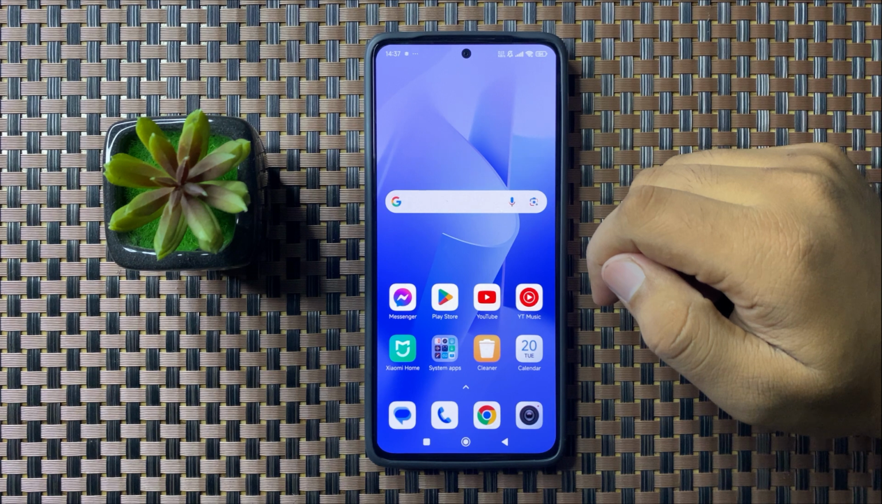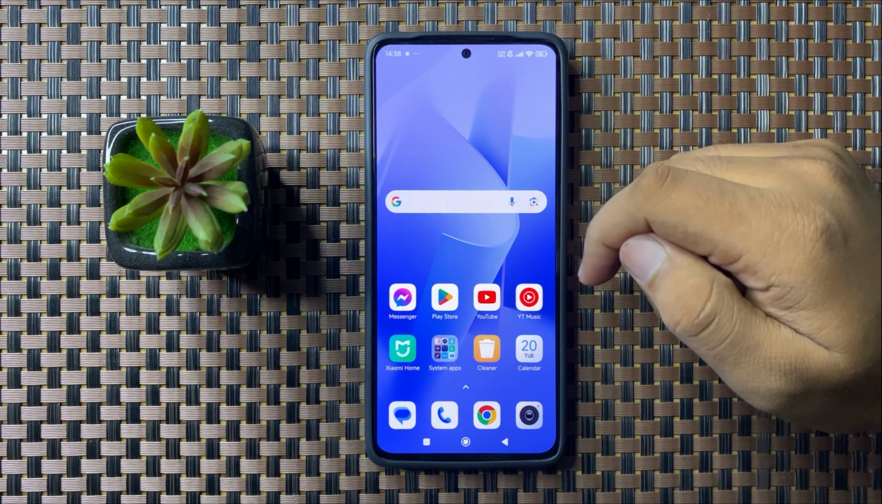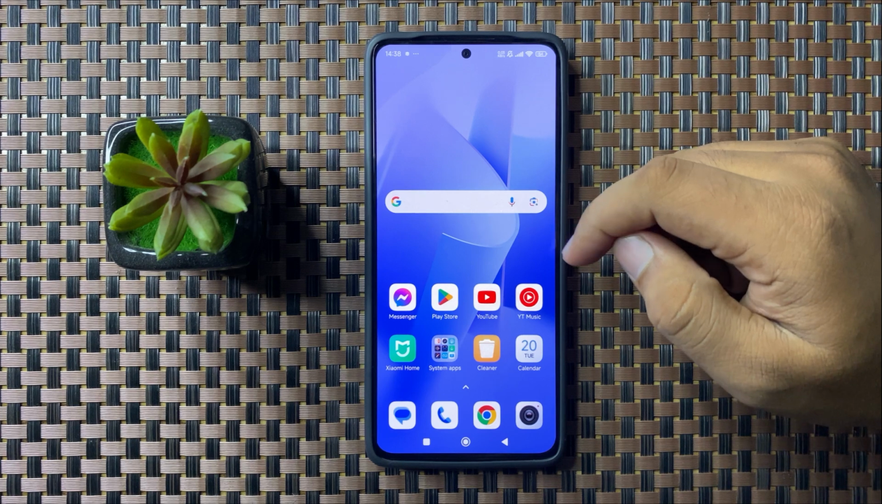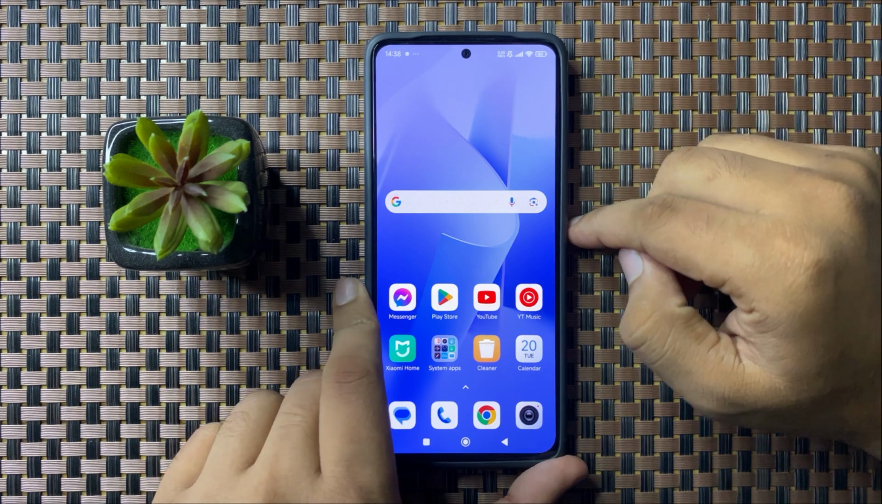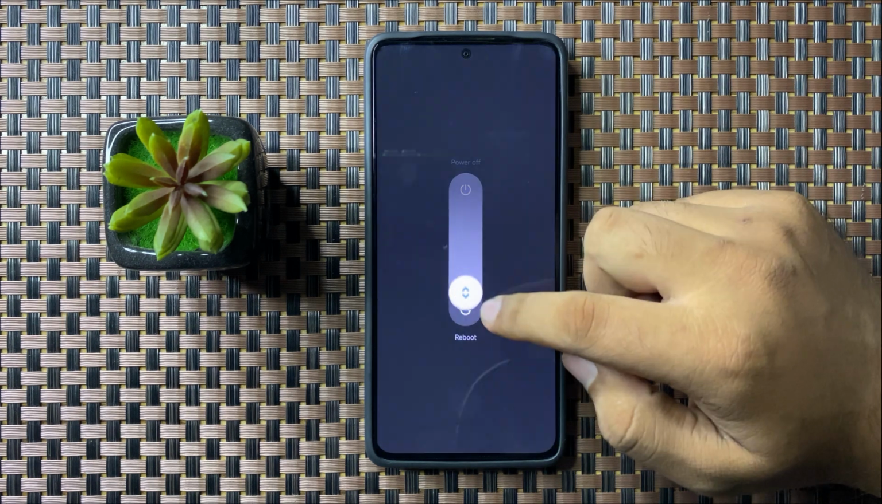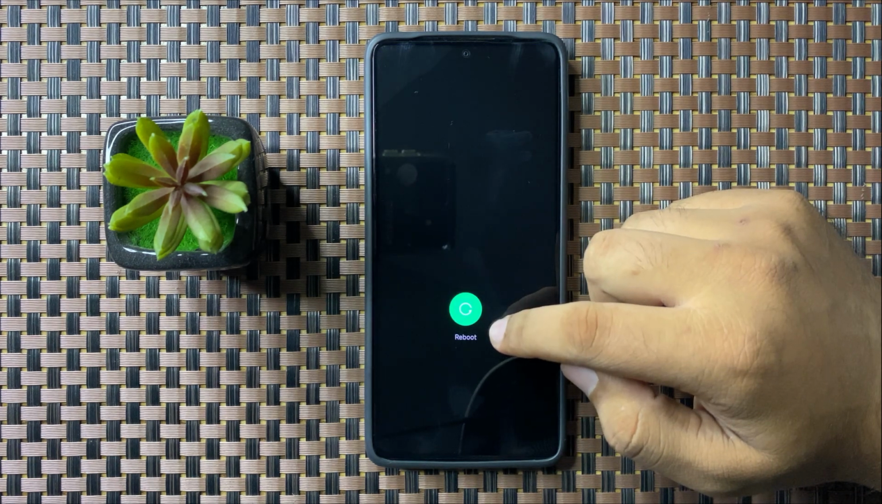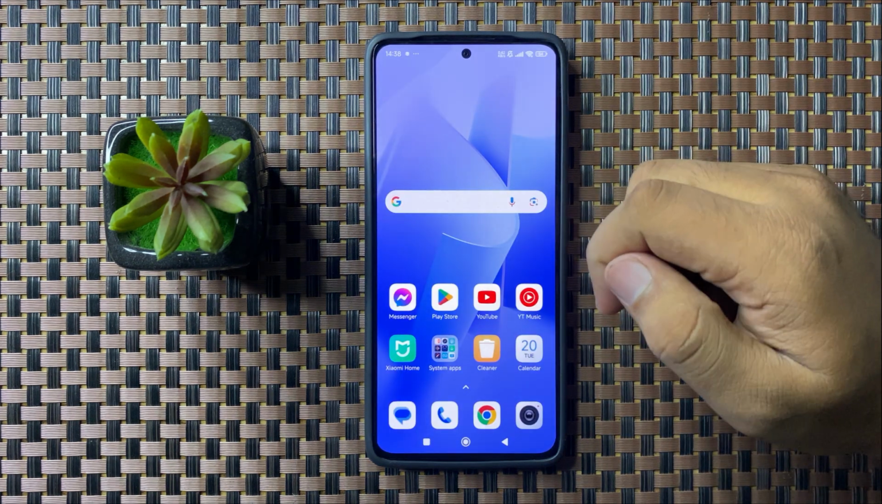In this video I will show you how to fix the video recording not working issue in Xiaomi phone. So to fix this issue, first of all try restarting your phone. To restart, press and hold on the power button. Now swipe down this circle, and when this circle gets green, then you can lift up your finger to restart your phone. And after restarting your phone, the video recording will start working.